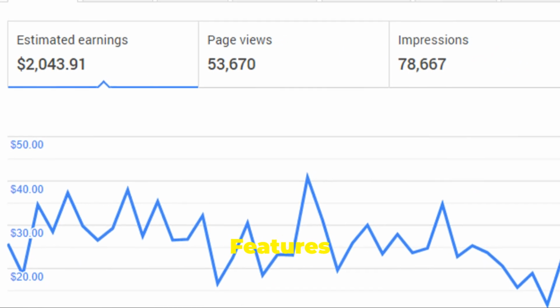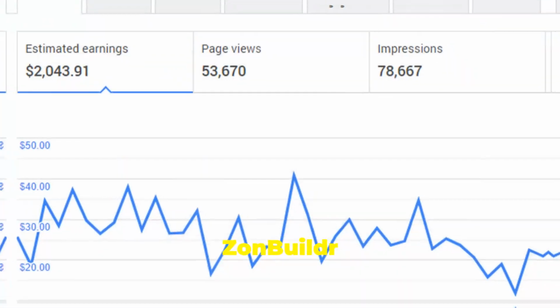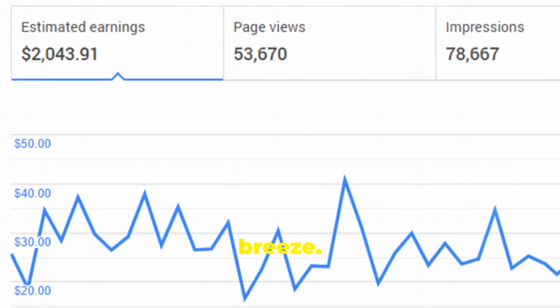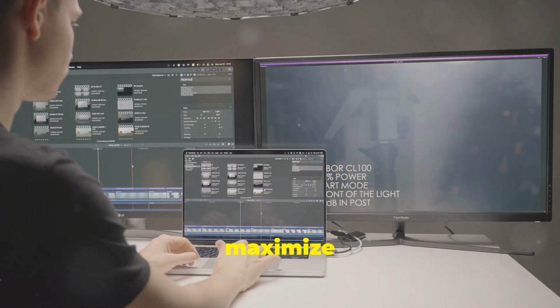Section 4. Features that fuel your success. ZonBuildr AI's arsenal of tools. ZonBuildr AI comes loaded with powerful features that make affiliate marketing a breeze. These features are designed to save you time, increase your efficiency, and maximize your earnings.